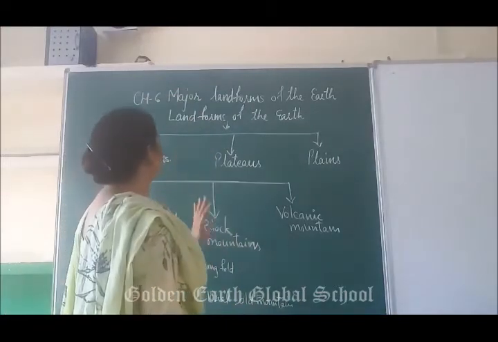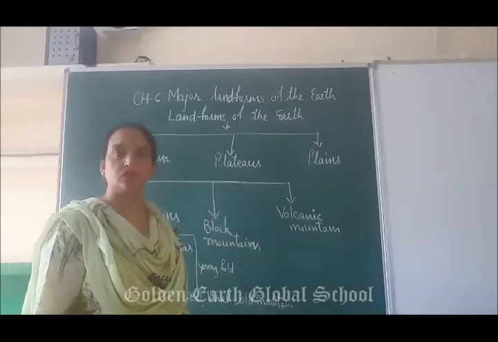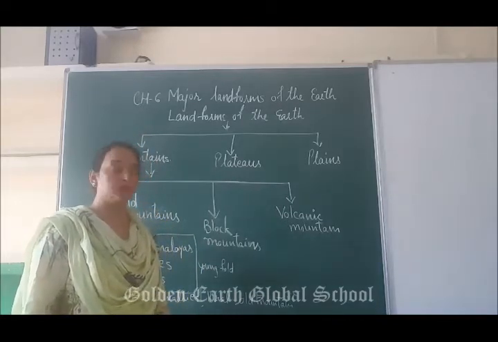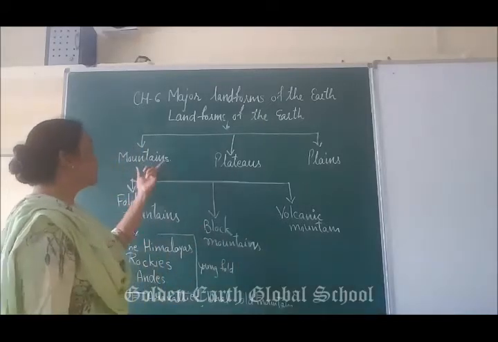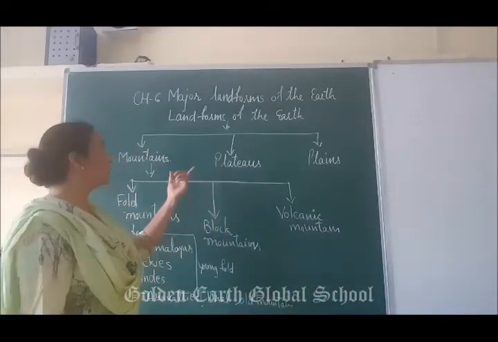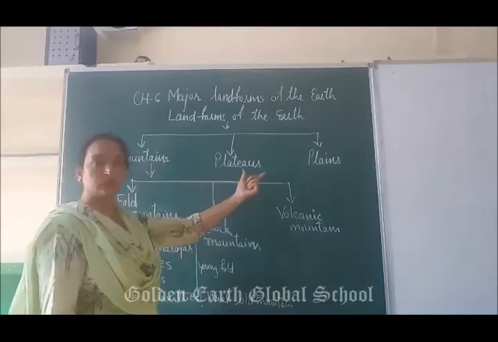Next, your topic is the landforms of the earth, meaning which landforms or surfaces are there, that we will discuss one by one. There are mainly three landforms: mountains, plateaus and plains.